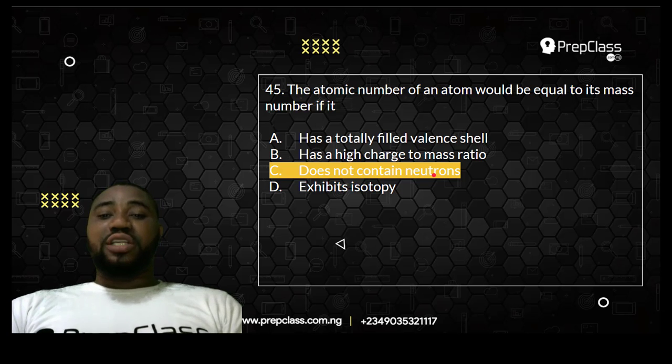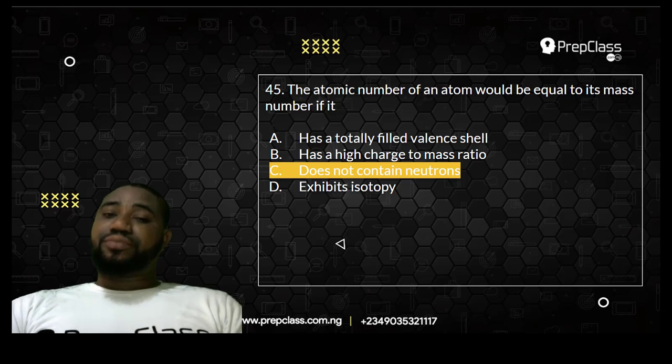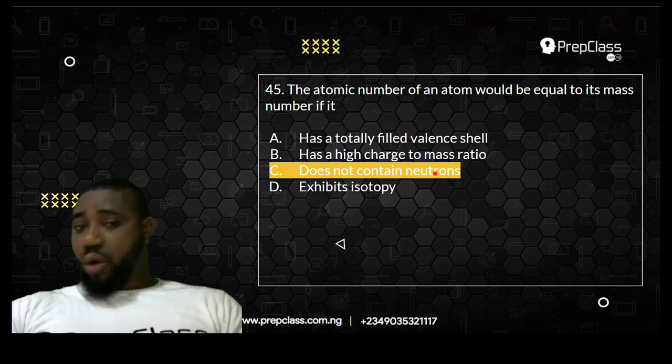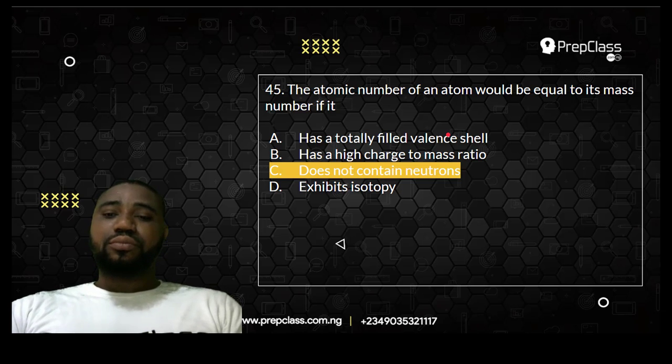That kind of condition is seen in hydrogen. That's why you see hydrogen has 1, 1. Mass number of 1, atomic number of 1. Why? Because the hydrogen atom has no neutron. Do you understand? So hydrogen is mass number 1, atomic number 1. Why? The hydrogen atom has no neutron. I believe you understand this now.